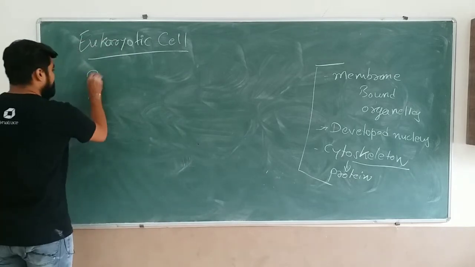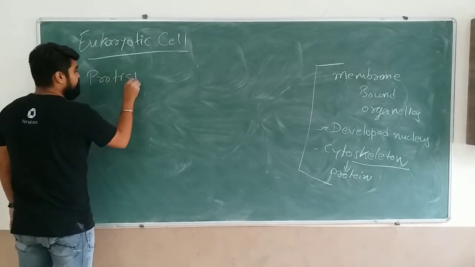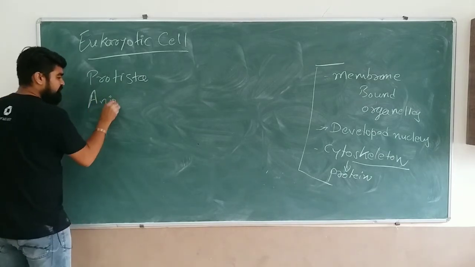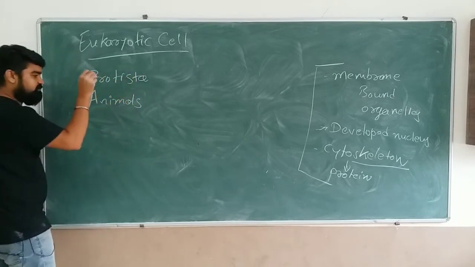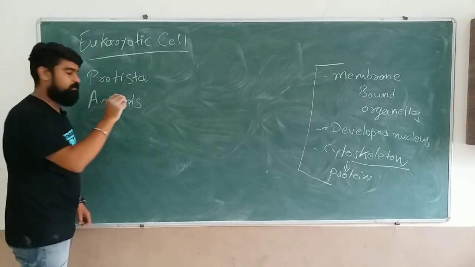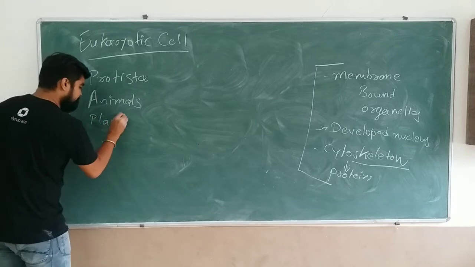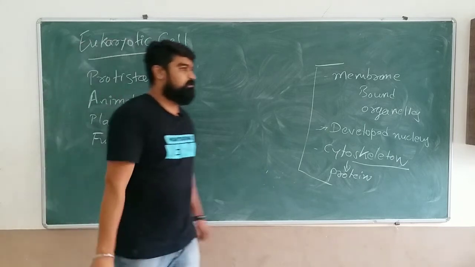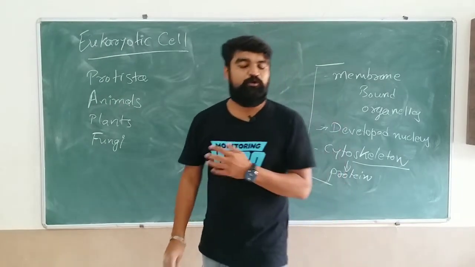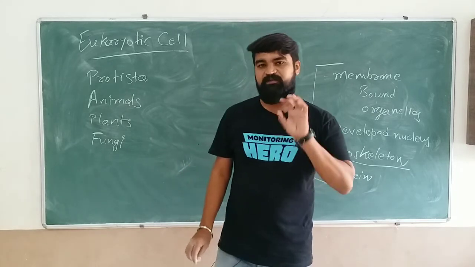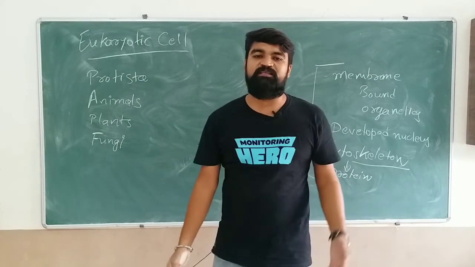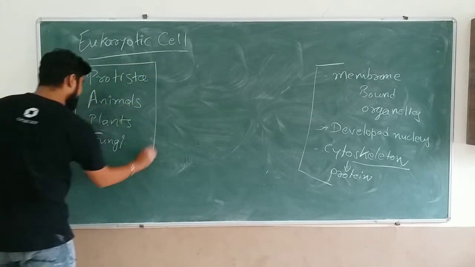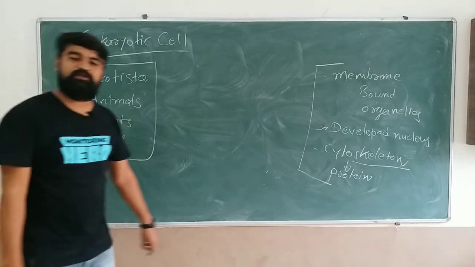Now there are many groups of organisms which are having eukaryotic cell: Protista, animals like us, yes, we are called animals, as we say social animals, plants and fungi. So here we can see there is a variety of organisms in which eukaryotic cells are there. So obviously there are some differences in these cells. So we will look at these differences in the further lectures.